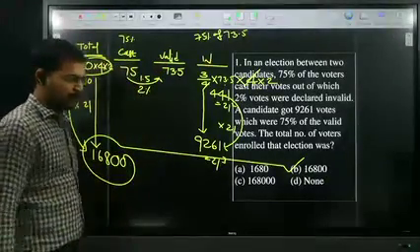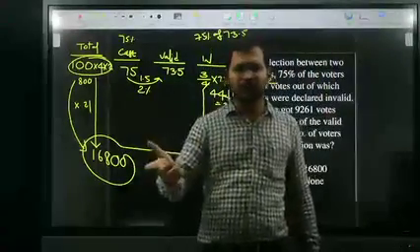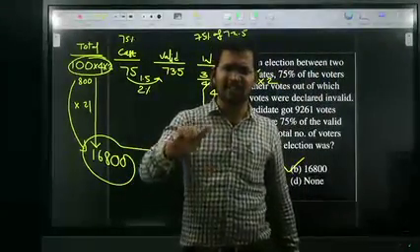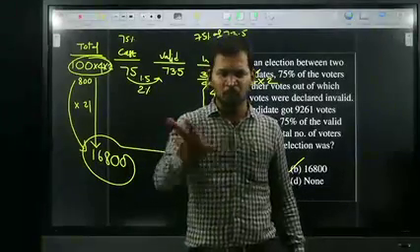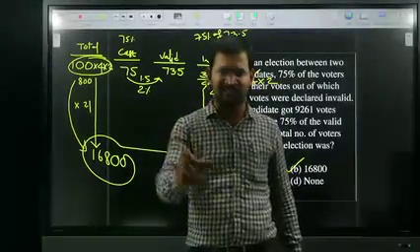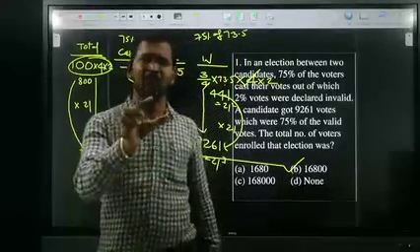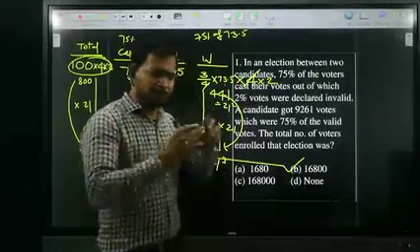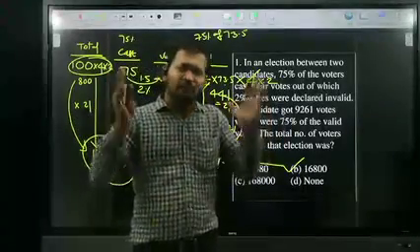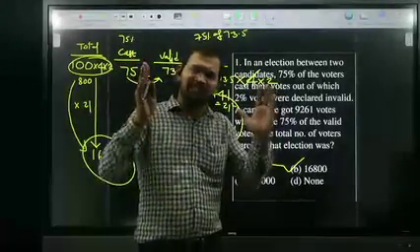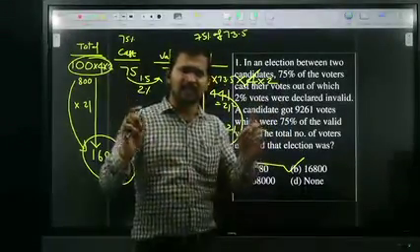Just make a note. Generally students go for cross multiplication and do circles with the 2 table, 3 table, 4 table. Definitely it will take some time. Don't go for that type of cross multiplication. If you solve it that way today, in the examination also you will do the same circles. But if you think like this in the classroom, then in the exam you will also get the same type of ideas and tricks. All of you clear? Very good.